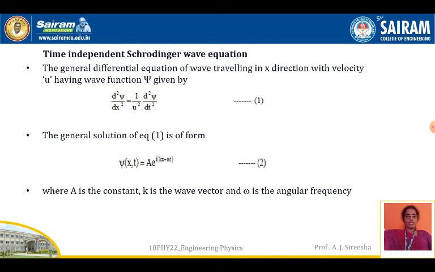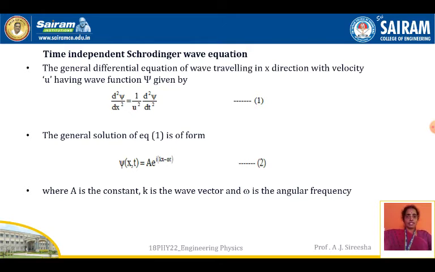So the general solution of equation 1. What is equation 1? d square psi by dx square is equal to 1 by u square into d square psi by dt square. This is equation 1, the general differential equation of a wave moving in x direction with a velocity u. The general solution of this equation 1 is given by psi as a function of x and t, since psi is a function of x as well as t.